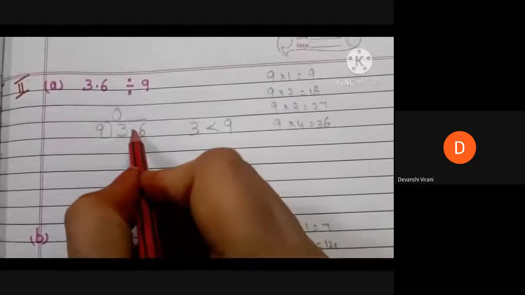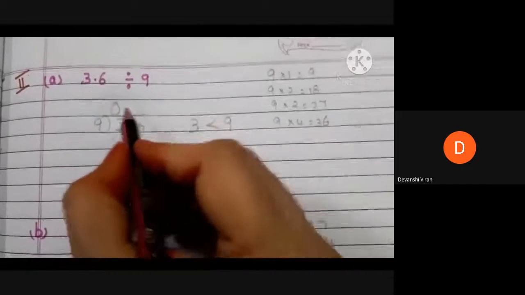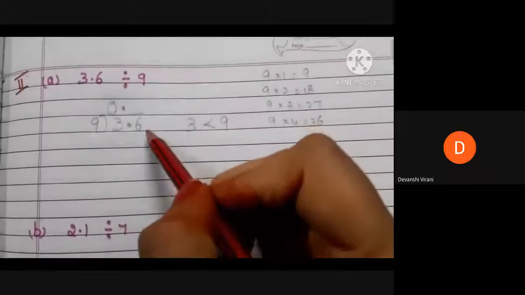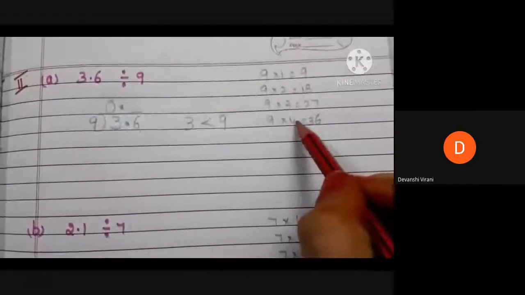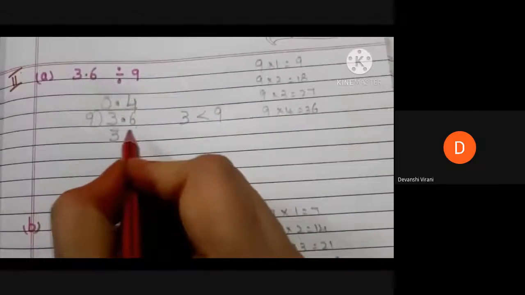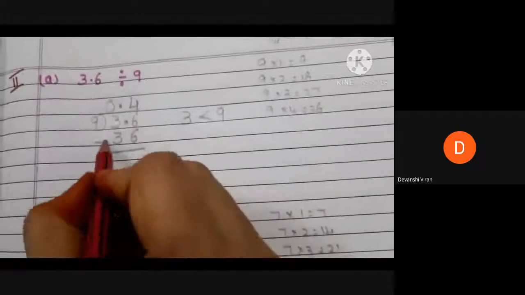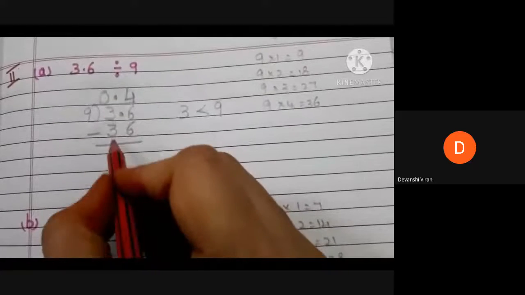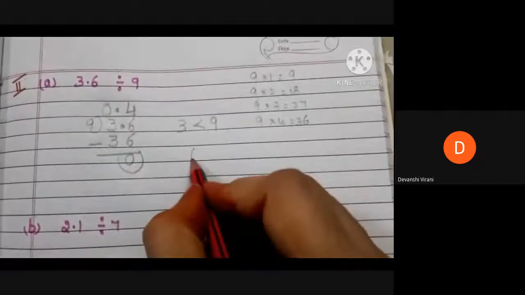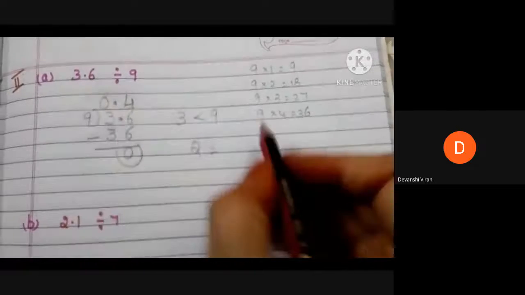Here 3 after decimal point is there, right? So we need to put decimal point in the quotient. Now consider 6. Here 9 4s are 36, right? So write 4 here, 3 under 3, 6 under 6. Now 6 minus 6 is 0, 3 minus 3 is 0. Now the quotient is 0.4.